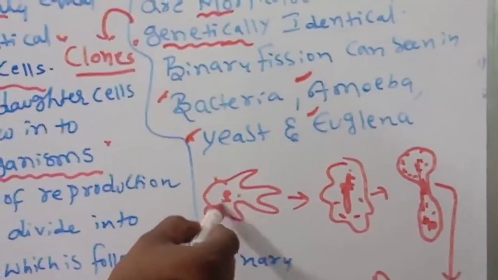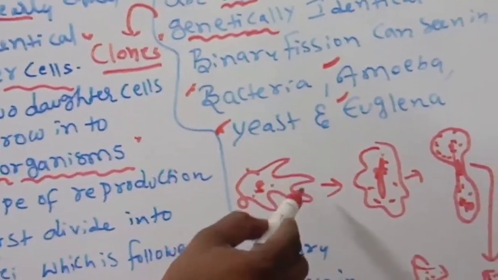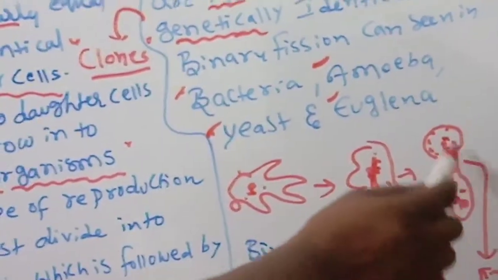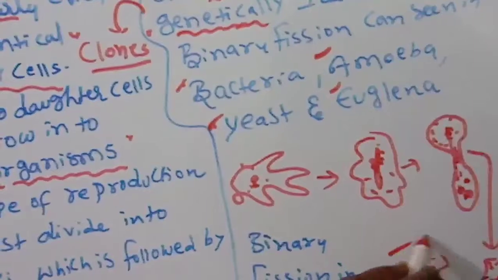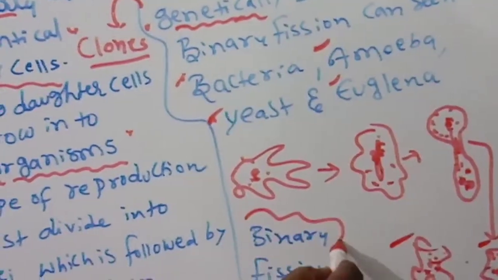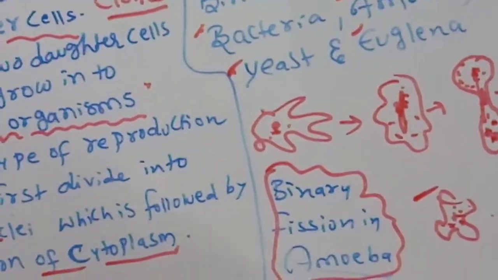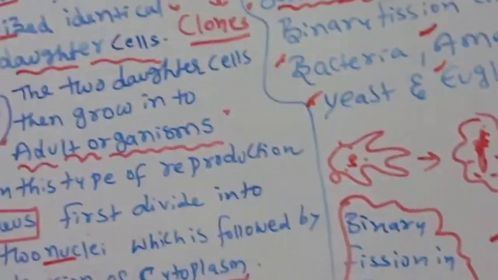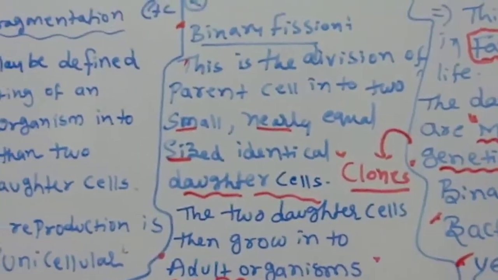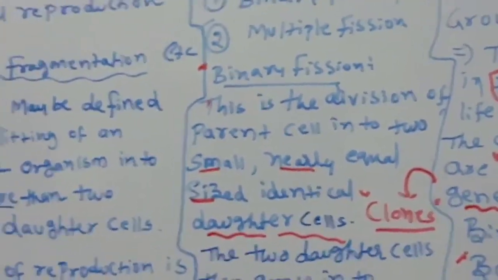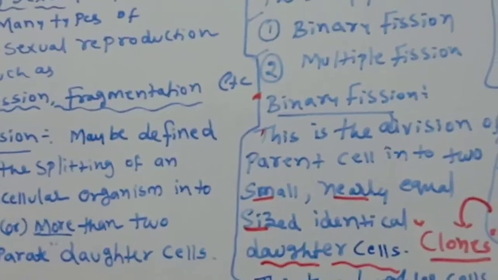So this is the amoeba. See, the nucleus first becomes enlarged, then divides, then the cytoplasm divides, then two new daughter amoebae are formed. This is binary fission in amoeba. Okay, children, that is very important.